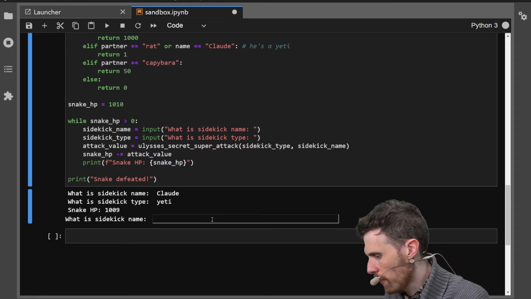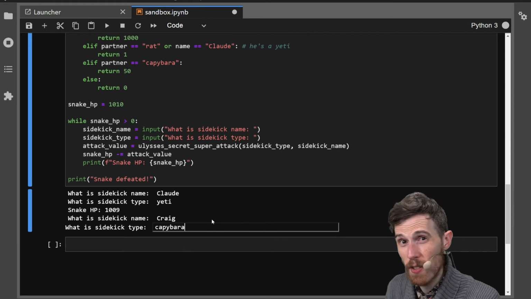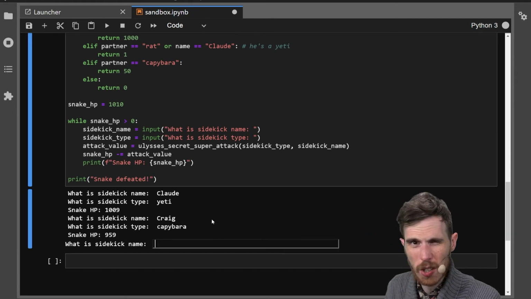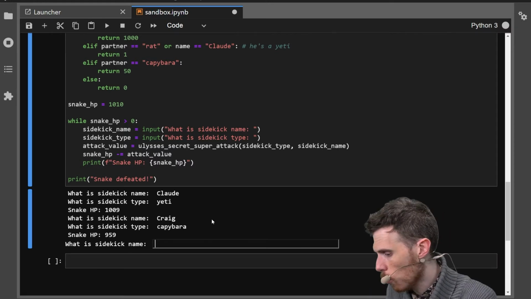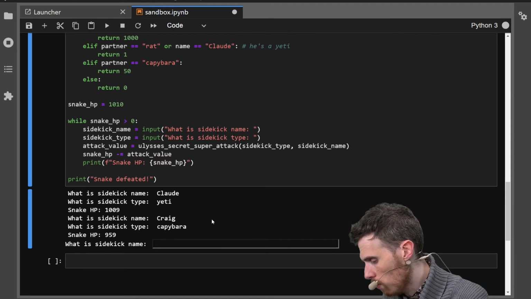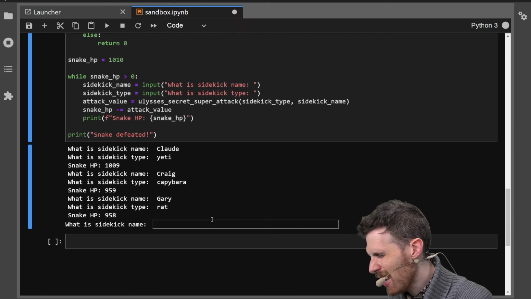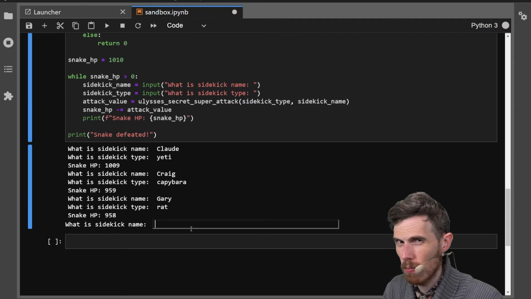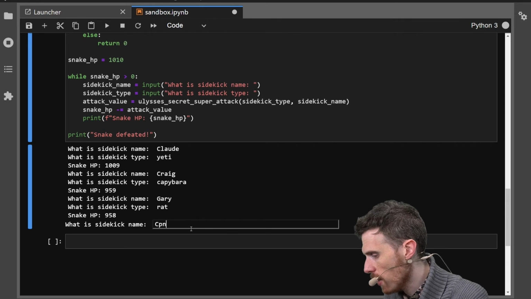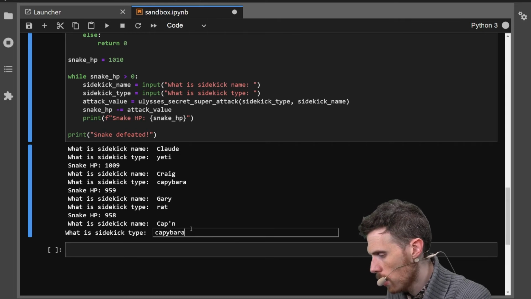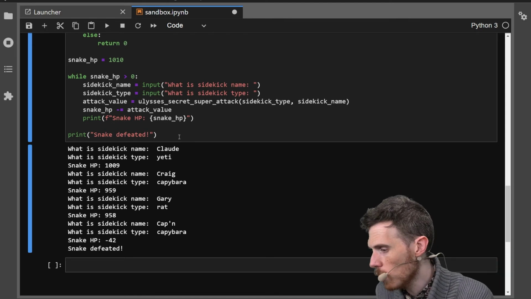You did your part. So the next sidekick we get is Craig the Capybara, which is just a generic capybara, so we should get a 50, so we should see about a 959, and we do. So we're seeing that we are actually making a change to the snake HP, and of course a rat shows up. So Gary Rat. Haven't seen Gary in a while. That's -1 again. Well, that's fine and well and good, but we want this over with. So we're going to call in the extra hero, Ulysses' best superhero friend, Captain Capybara. And boom, -42.